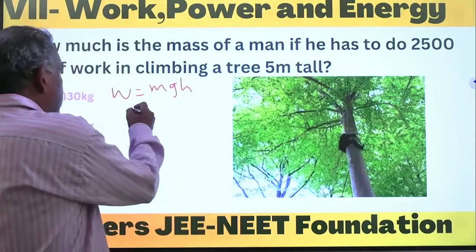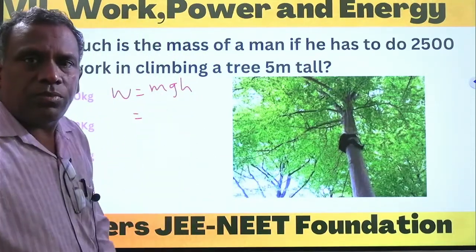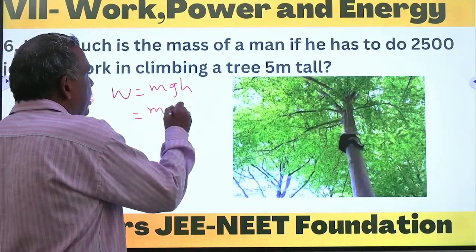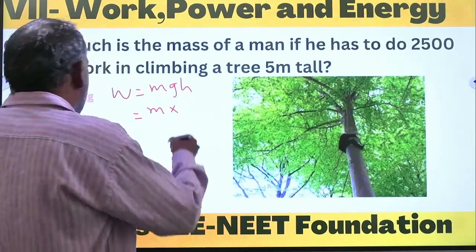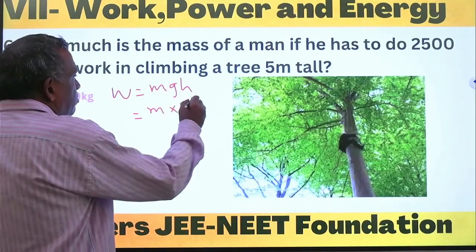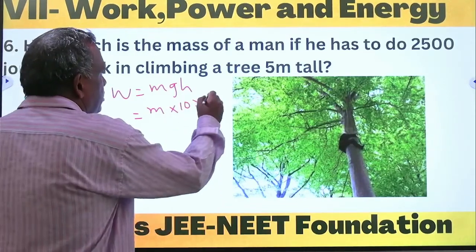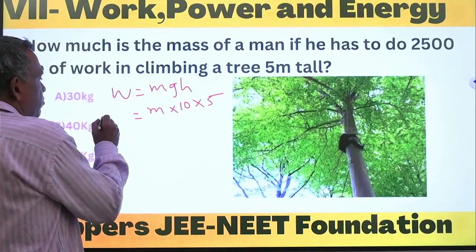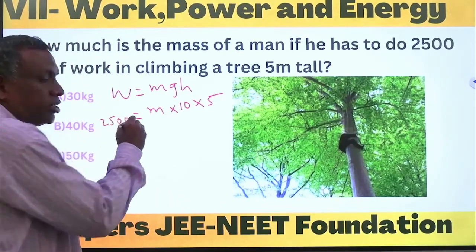Here the work is mgh, so to find the mass, you can take gravity as 10 and height as 5 meters. The work done is 2500 joules.